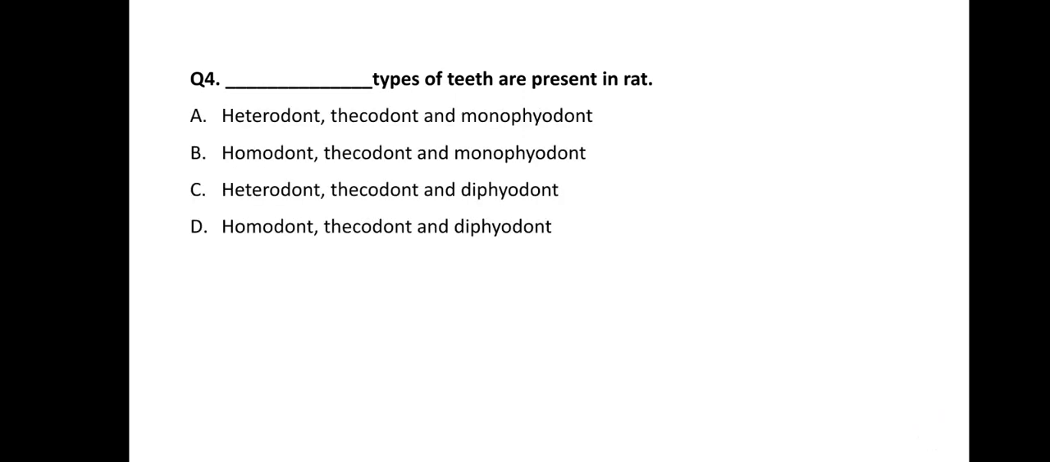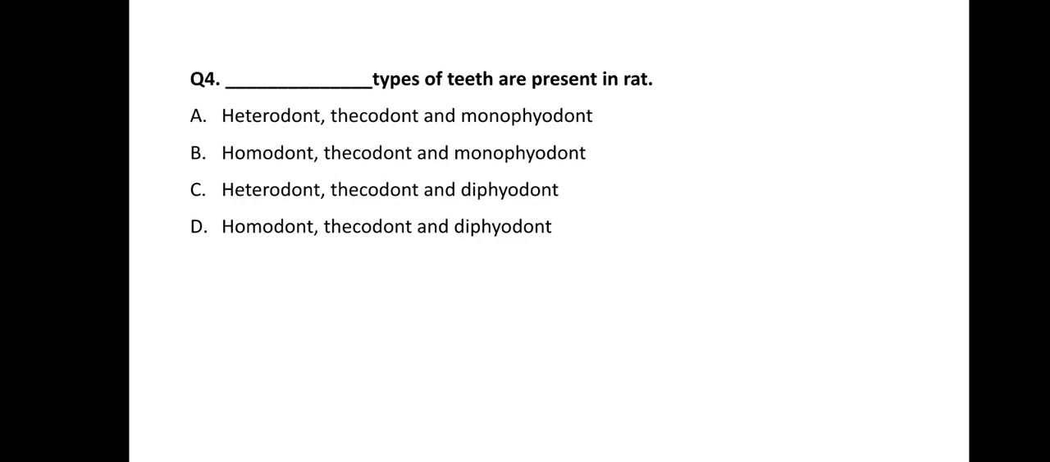Now the next question is question number 4. Dash dash types of teeth are present in rat. So options are: which type of teeth are present in rat. Option A is heterodont, thecodont, and monophyodont. Option B is homodont, thecodont, and monophyodont. Option C is heterodont, thecodont, and diphyodont. And option D is homodont, thecodont, and diphyodont.